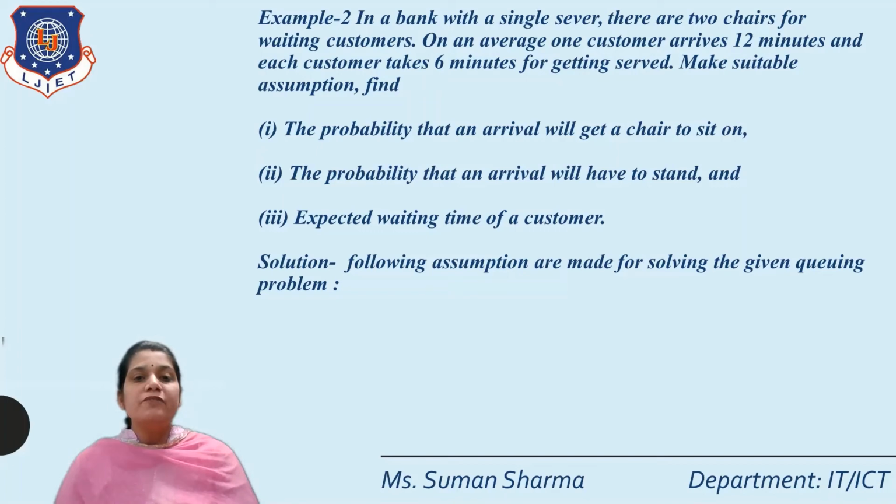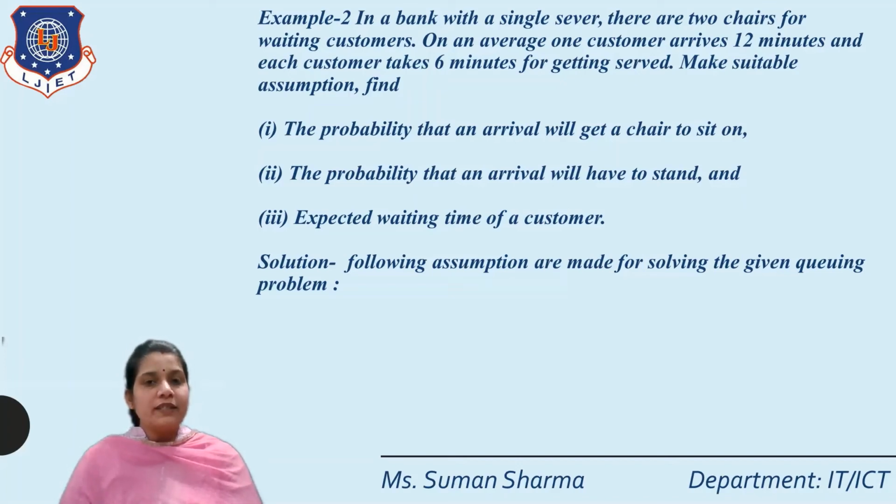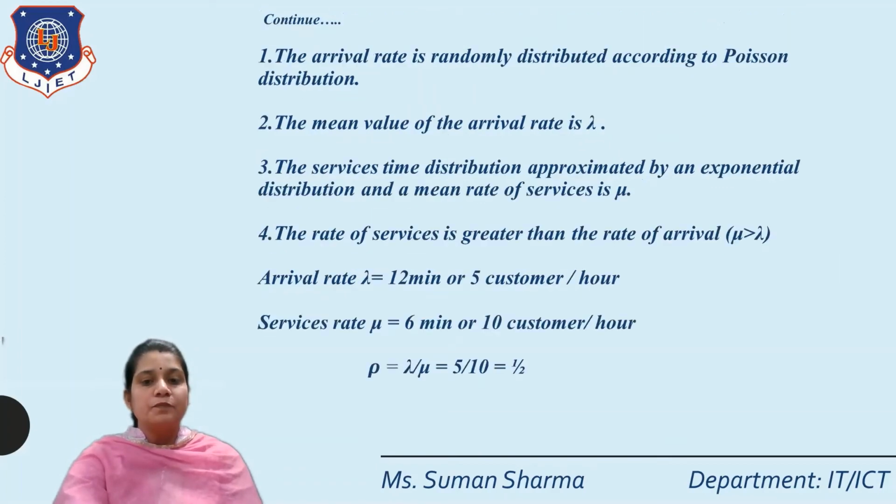So first here we assume some suitable points useful for solving our question. Number 1, we find the probability that an arrival will get a chair to sit on, the second one is the probability that an arrival will have to stand, and the third one is the expected waiting time of a customer.